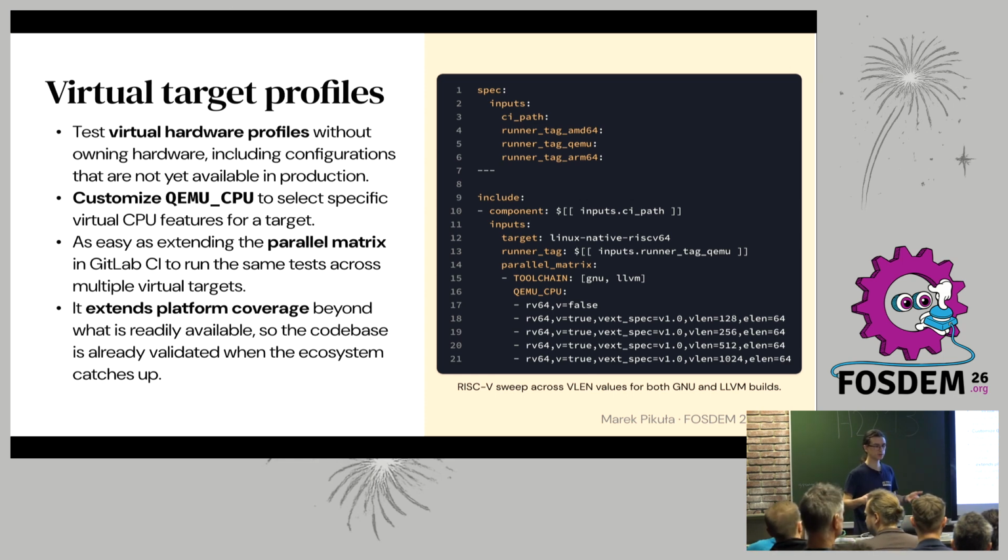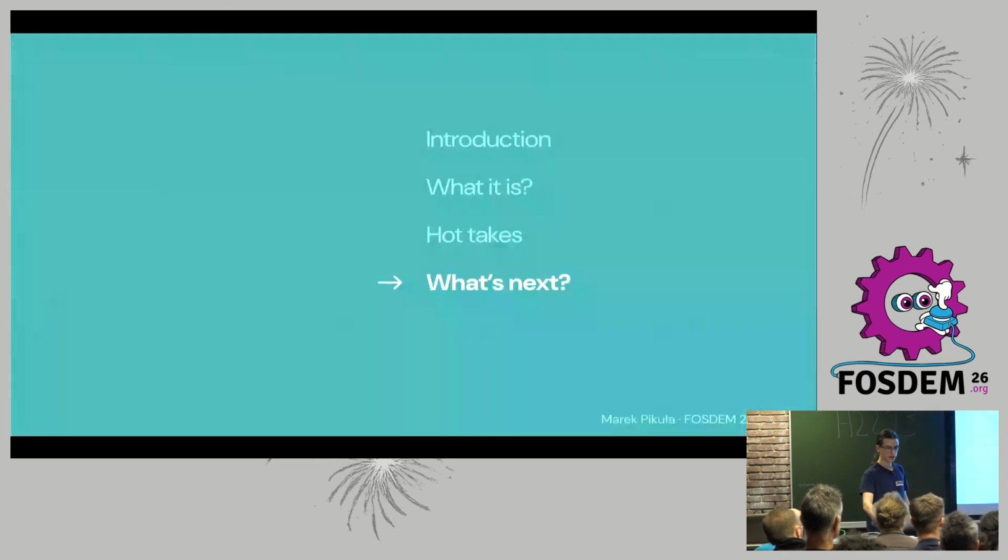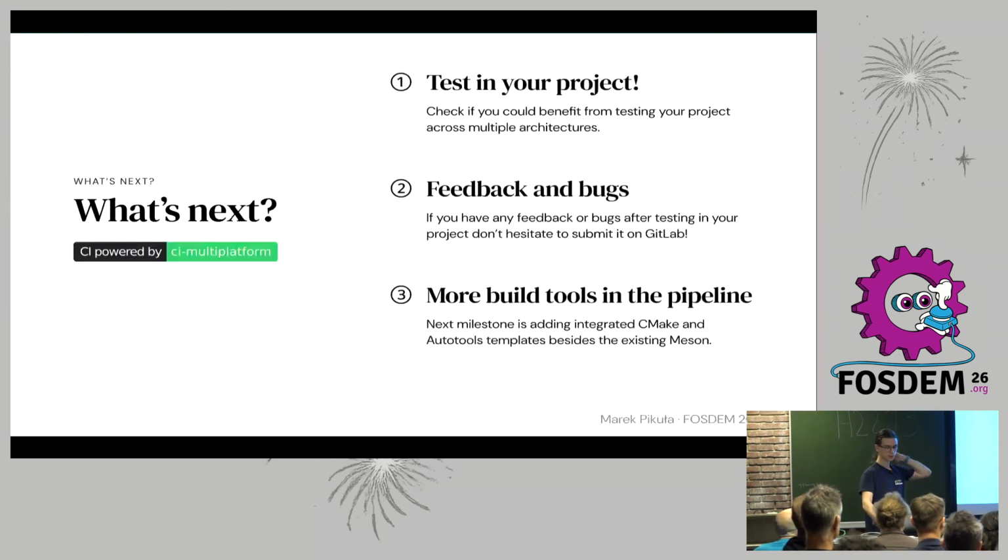It extends platform coverage beyond what is already available. So at the time that we were developing the patches, we had only a board with VLEN of 256. But in future there will be boards with bigger VLENs, and right now we can test those scenarios and be ready for future hardware. So what's next for the project?